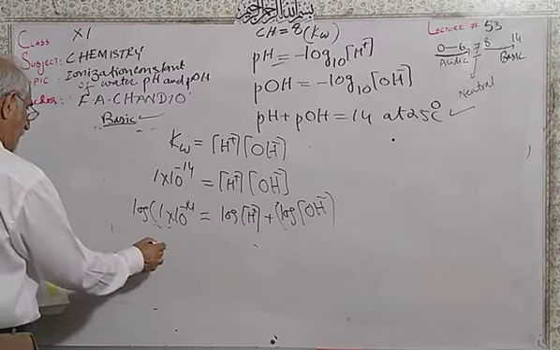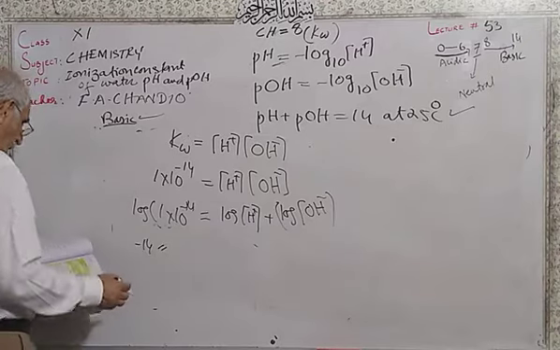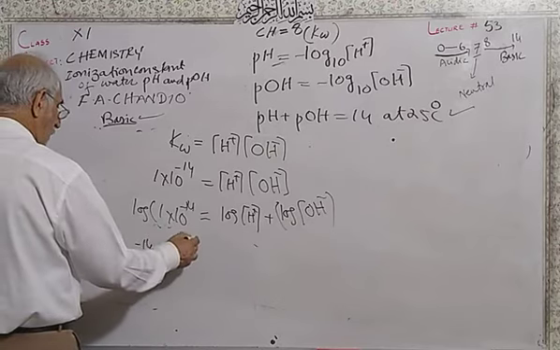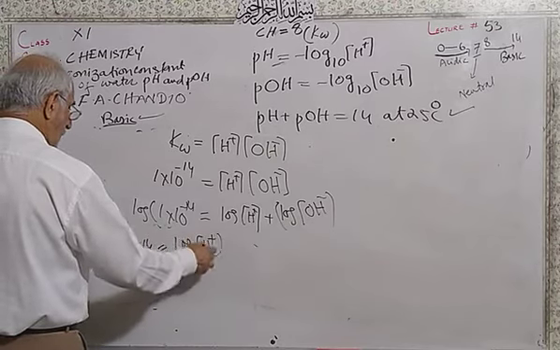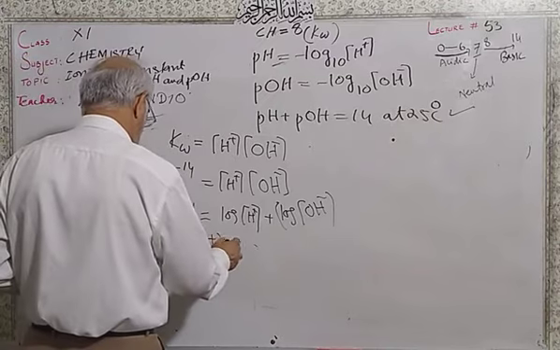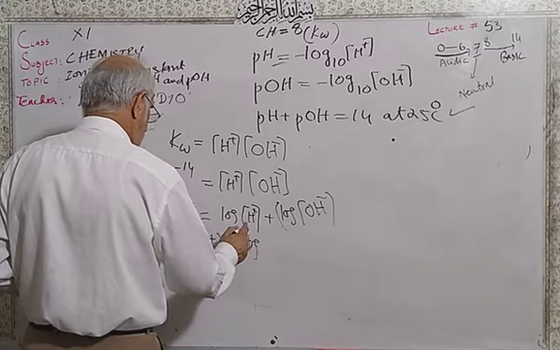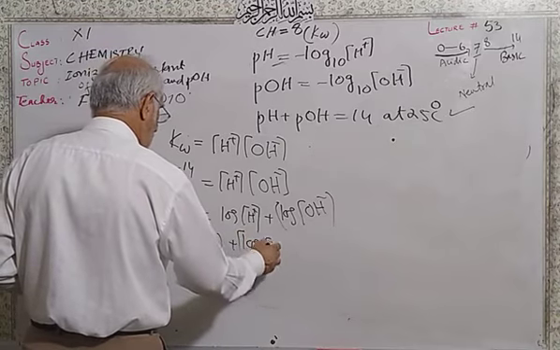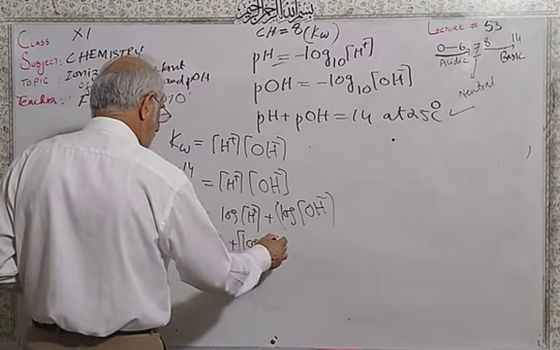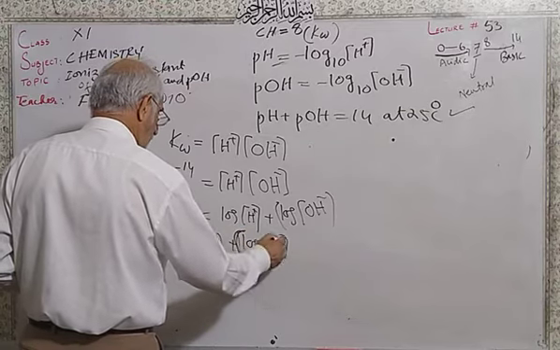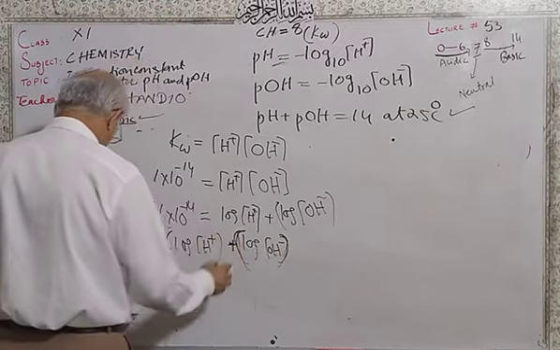So log of 10 raised to the power minus 14 gives minus 14, then log of the hydrogen ion concentration, plus log of the OH ion concentration.